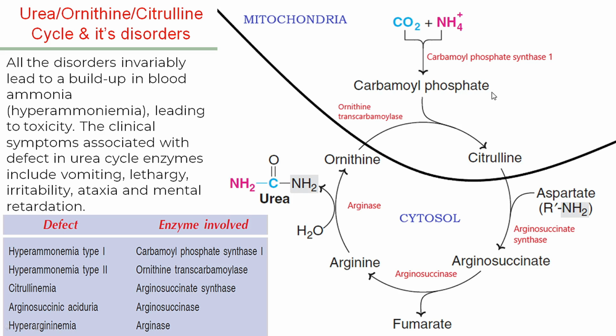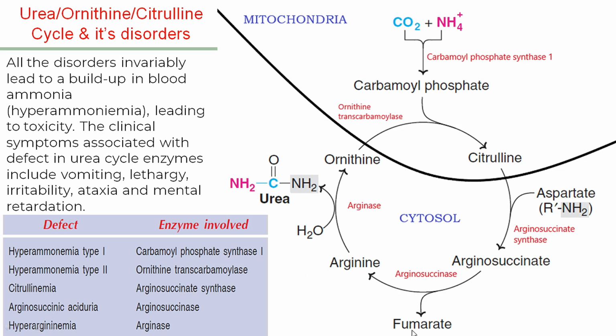The carbamyl phosphate is converted into citrulline, and then this citrulline is converted into argininosuccinate with aspartate coming in, with the help of argininosuccinate synthase, this enzyme, and the argininosuccinate is converted into arginine and fumarate.